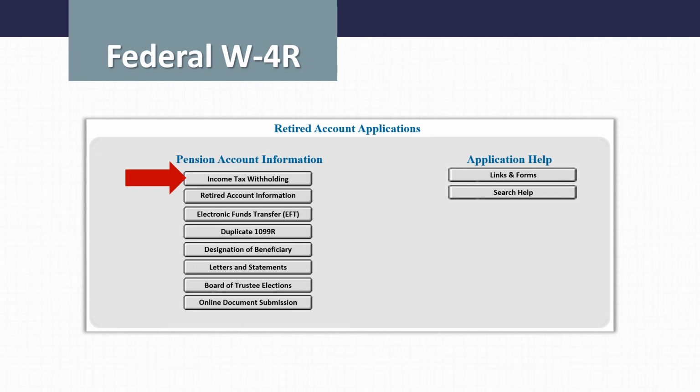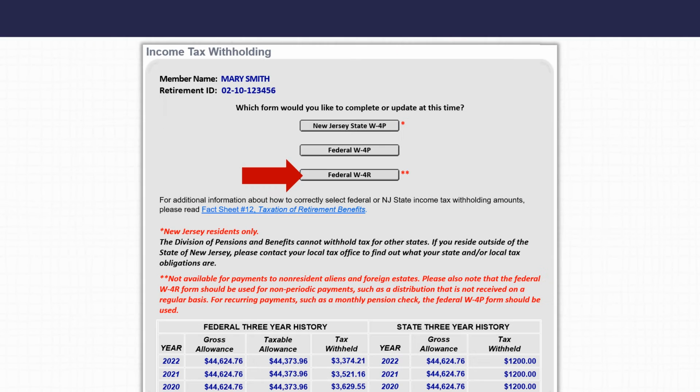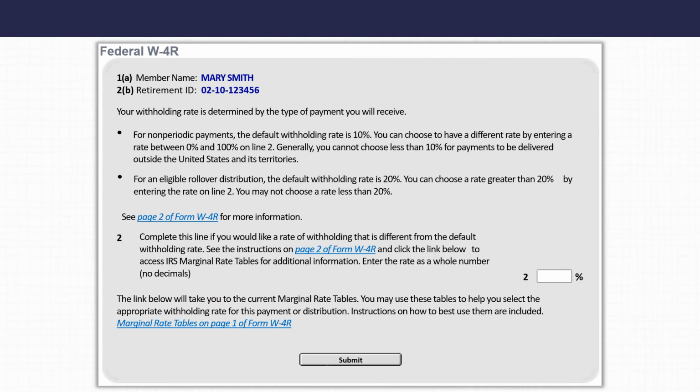To submit a Federal Form W-4R, select the Income Tax Withholding button from your Retired MBOS homepage. To access the Federal Form W-4R, click the Federal W-4R button. It is important to note that the Federal Form W-4R should only be used for non-periodic payments, such as a distribution that is not received on a regular basis. For recurring payments, such as a monthly pension check, the Federal W-4P form should be used.